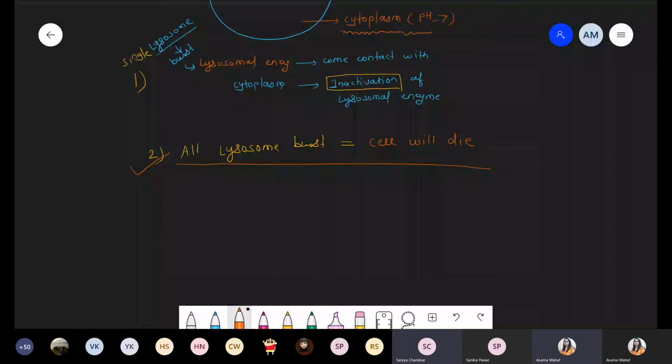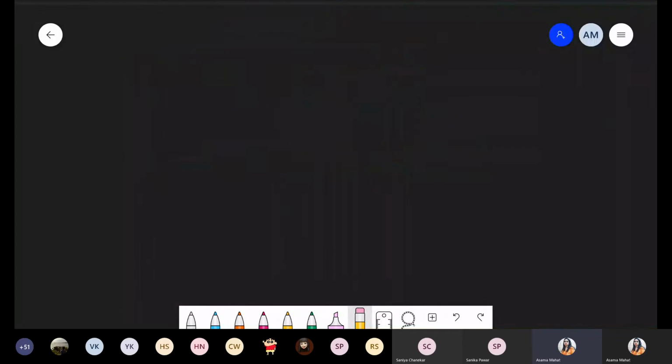Okay? So if it does not undergo death, it means we can say these are the mortal concept. Chalo. So the next condition we are talking about is how that acidic pH is maintained in lysosome. How is acidic pH maintained?